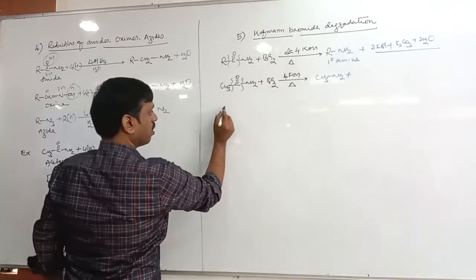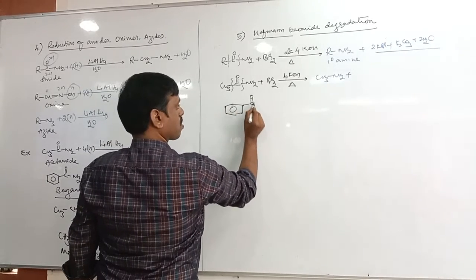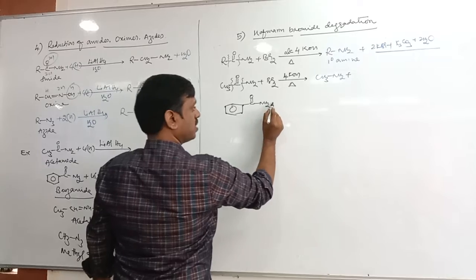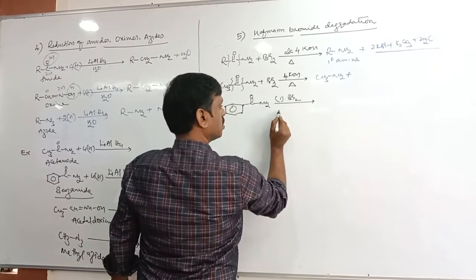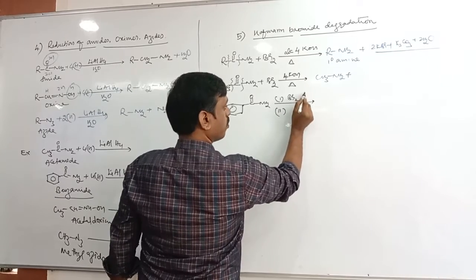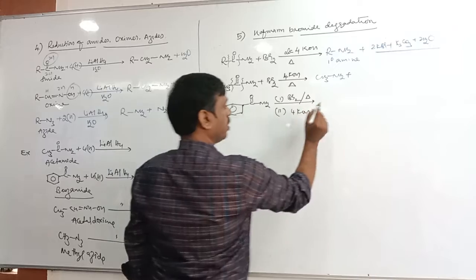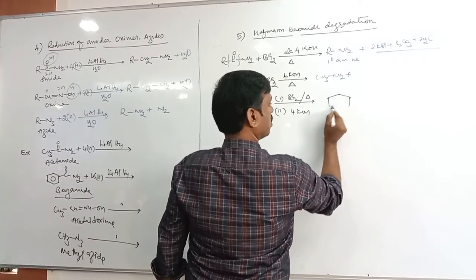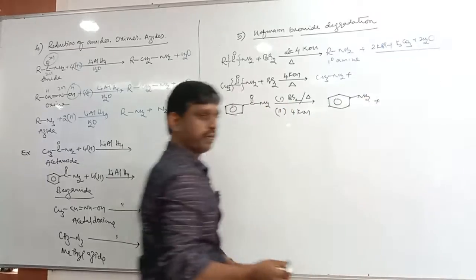If you take benzamide, the reagents are bromine plus KOH and heating. Tell me what is the product. Benzamine, that is aniline, and the byproducts are the same.